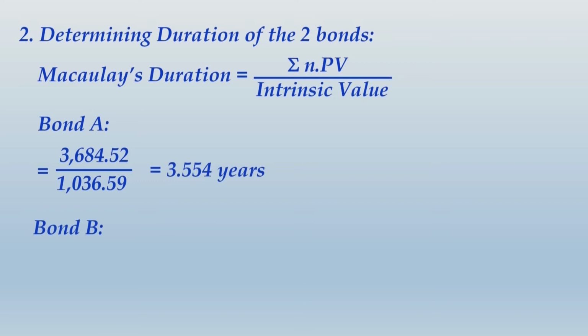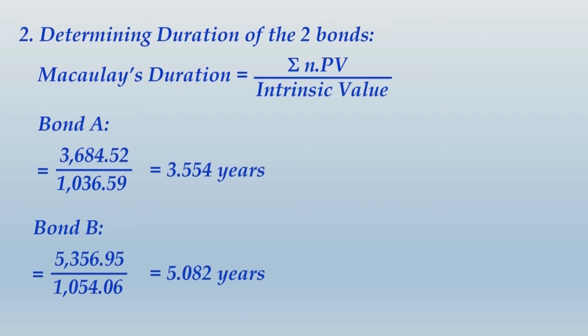And for bond B, it will be 5356.95 divided by 1054.06, that gives you 5.082 years. Before I take you any further, calculate these and note it down. Alright friends, you would have finished writing this whole thing.